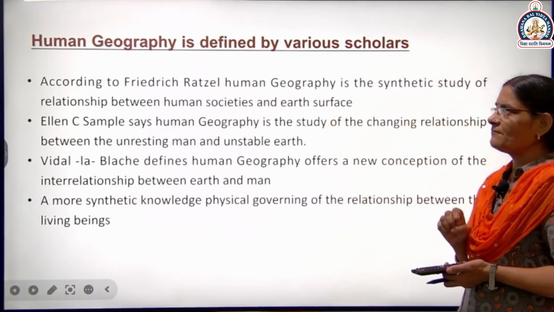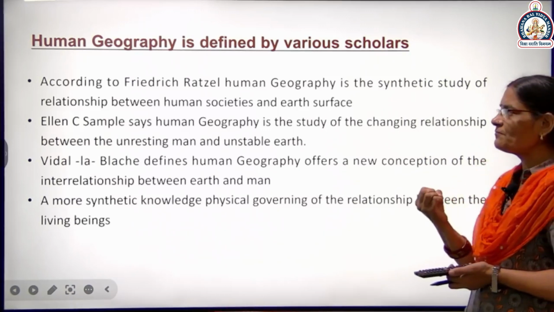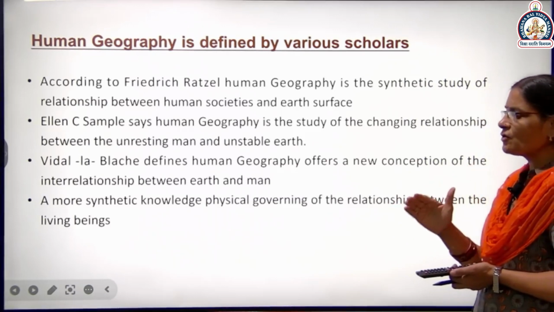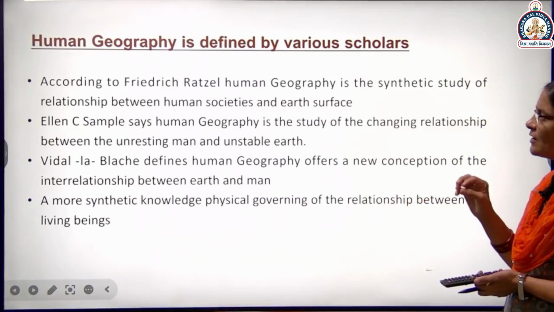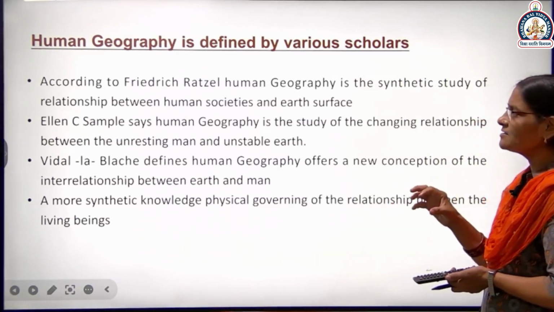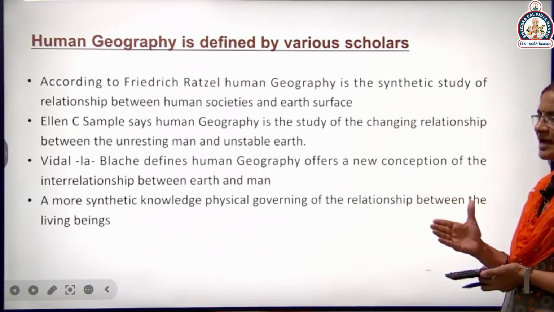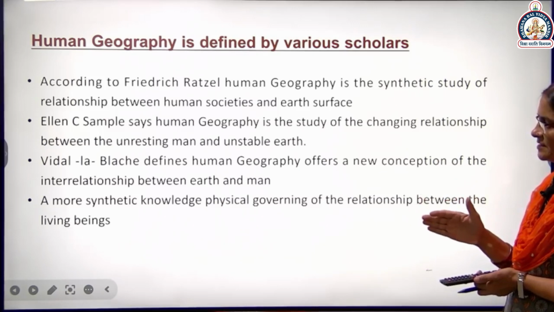So according to Friedrich Ratzel, what is human geography? Human geography is the scientific study based on clues, not any imagination, of how human societies and the earth's surface are connected with each other, and what the effects of the earth's elements on human beings are.